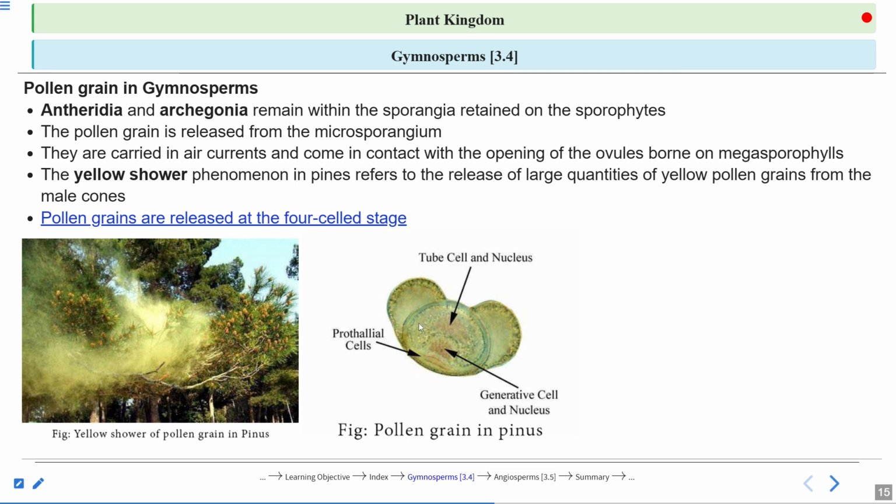The pollen grains are released at the four-celled stage. They have the prothallus. There is a tube cell and its nucleus. There is the generative cell and its nucleus, and there are prothallial cells, right? So they are at the four-celled stage. And these are the wing-like structures that help them to swim in the water, meaning they can move from one place to another with the help of these wing-like structures. This is one of the very peculiar things regarding Pinus, right?